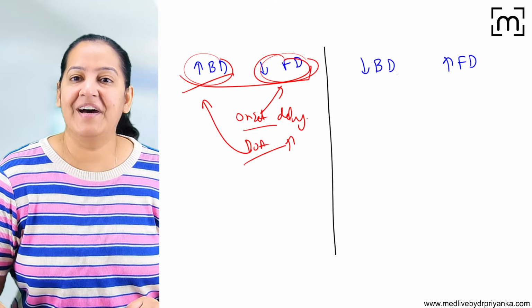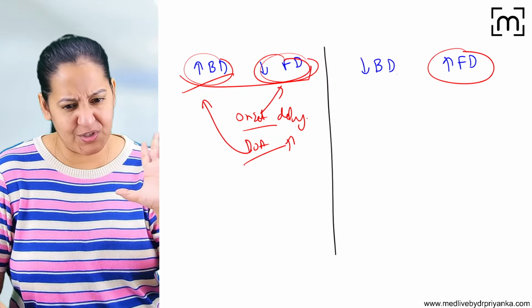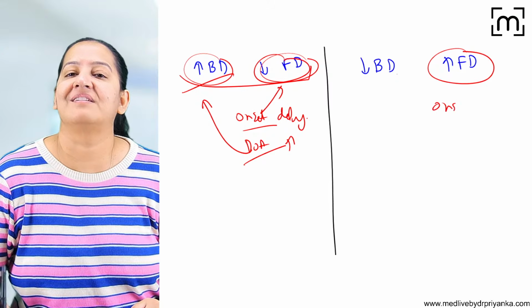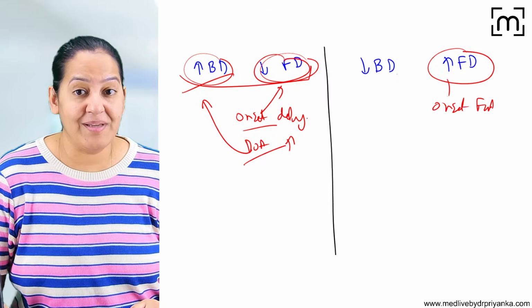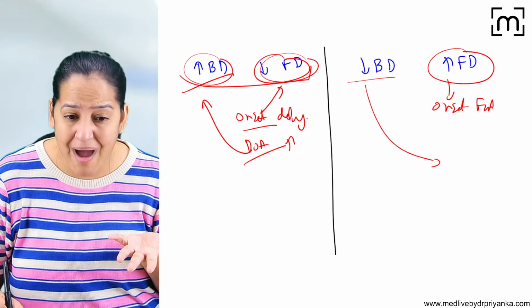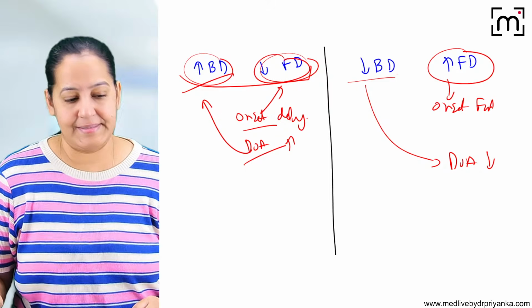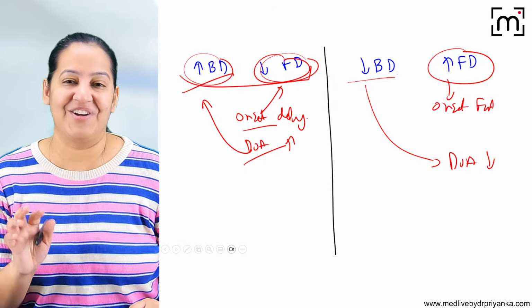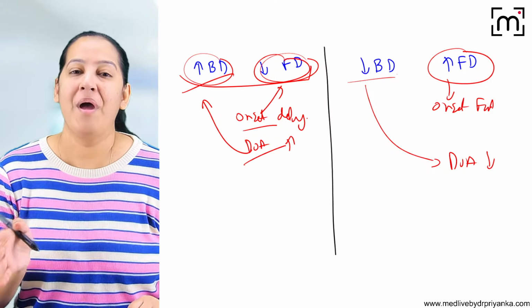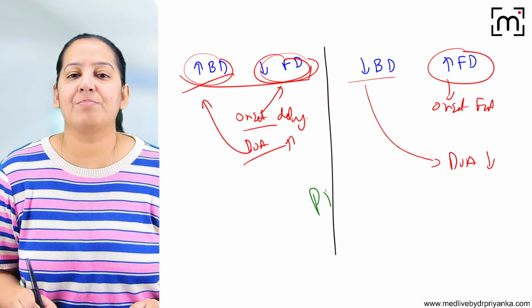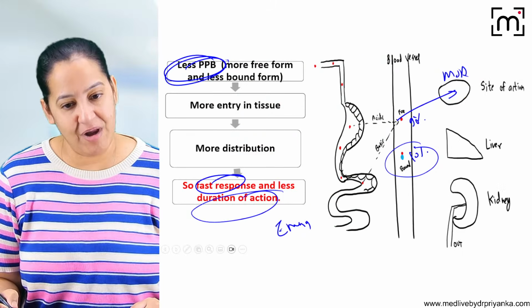Yes. Now here, the free is very high. 90% is free. It will quickly move to the tissue and show its action, so onset is very fast here. But here bound is very low, hardly 5-10%. There is no backup, so duration of action is very less. So this is how we decide which drugs are emergency and which are not. Being a doctor, we should know which drug has more free form and which has more bound form. That is known as plasma protein binding, the concept of plasma protein binding.